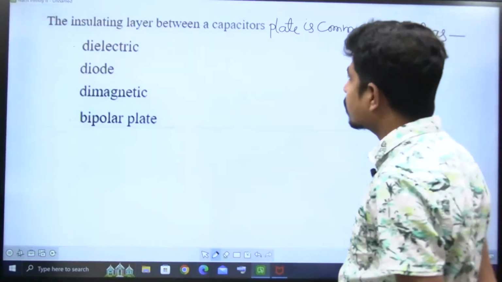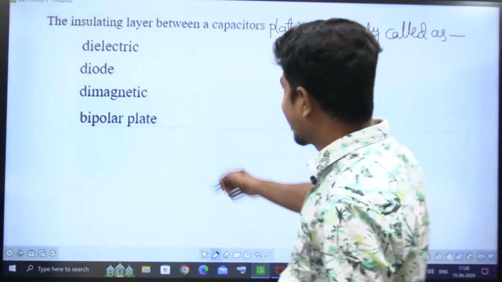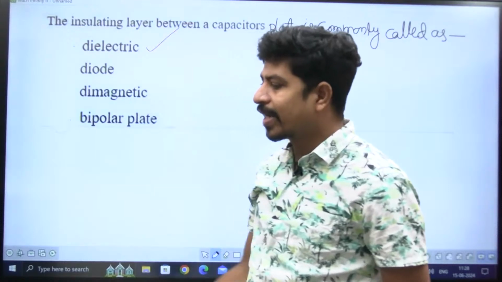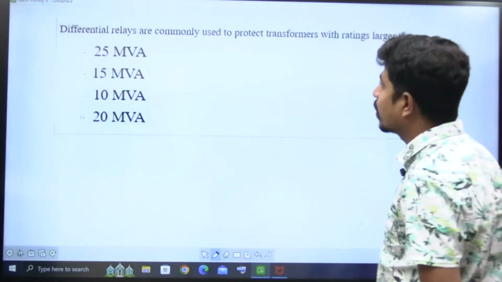Next. The insulating layer between capacitor plates is commonly called as dielectric. This is a direct question. Yes, dielectric it is. That is a direct question. Harika, yes. Good, Harika. You are answering.